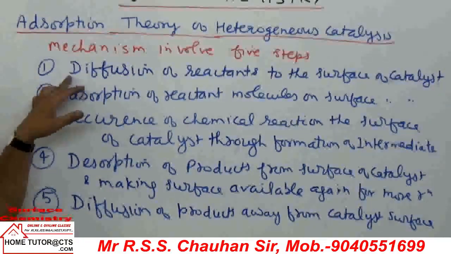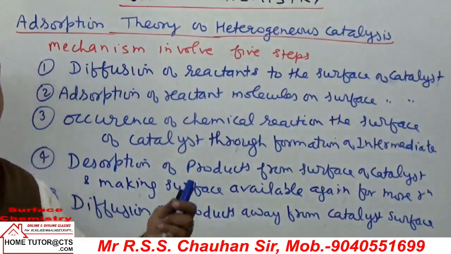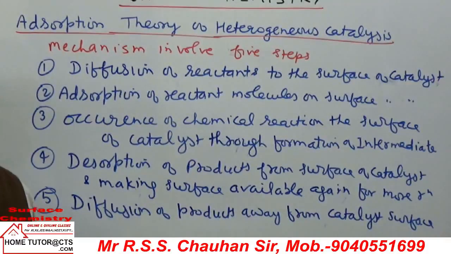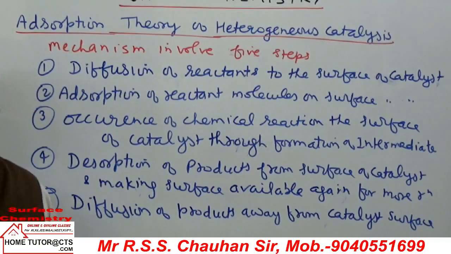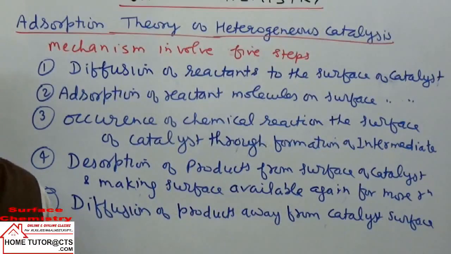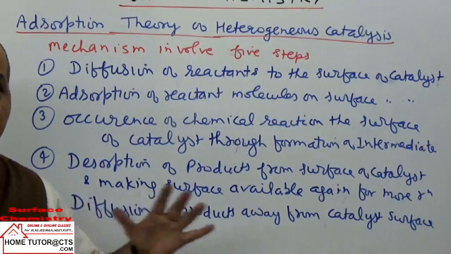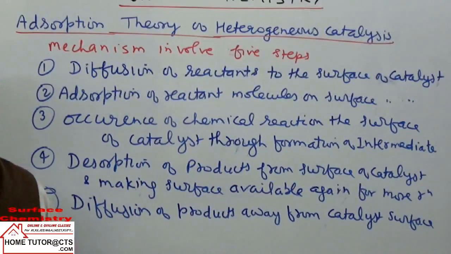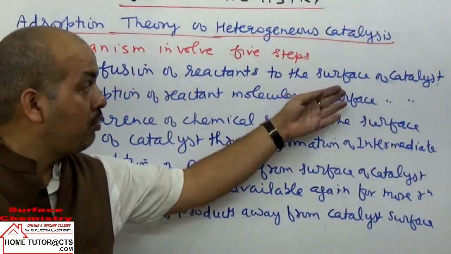The first step is diffusion of the reactants to the surface of the catalyst. The reactants are coming close to the surface of the adsorbent. When they come close to the surface, they get adsorbed on the catalyst, which has free valencies. The solid catalyst, as already explained, has free valencies. Due to free valencies, they attract and retain the molecules, in this case of reactant, on the surface. So that is the first step, diffusion of the reactant molecules to the surface of the catalyst.